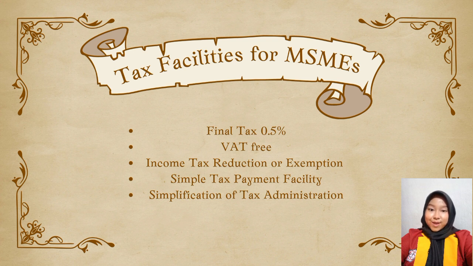4. Simple tax payment facilities. The government provides an easier and faster tax payment system through the e-filing application or other online platforms, which allows MSMEs to report and pay taxes efficiently. 5. Simplification of tax administration. The government provides convenience in tax administration for MSMEs, such as not being required to do complicated bookkeeping and using a taxation system that is easier to understand. These facilities aim to support the growth of MSMEs by simplifying their tax obligations.